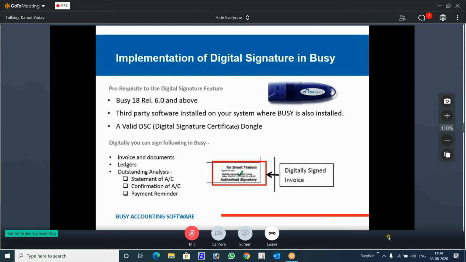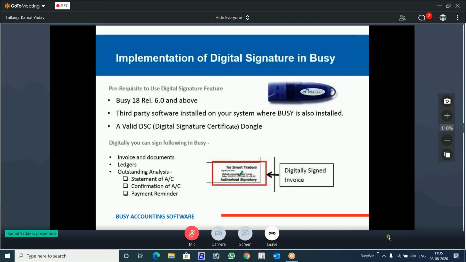And in the printing part of outstanding analysis, there are 3 extra reports: statement of account, confirmation of account, and payment reminder. These are very important documents when you are sending them to somebody. If they are digitally signed, authentication is improved. It is more authenticated, it came from a reliable source, and there is no change when it was transferred. So this is the implementation in BUSY and the documents that can be signed.